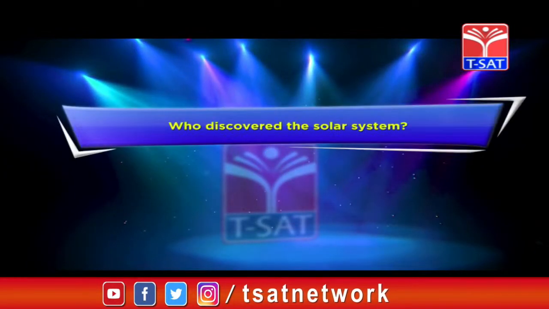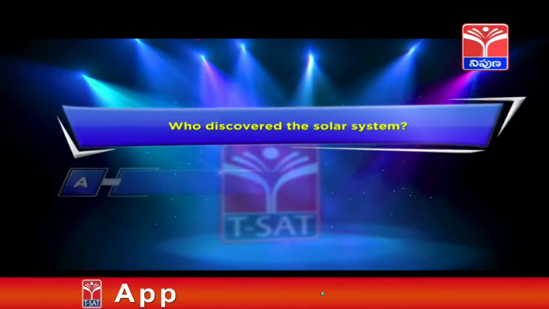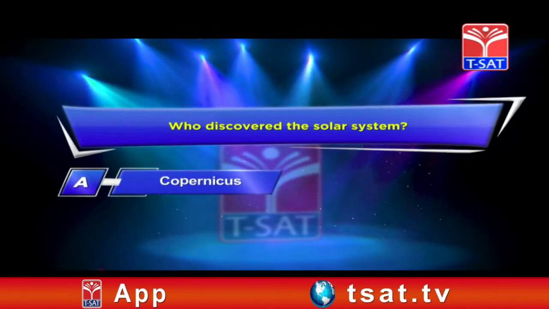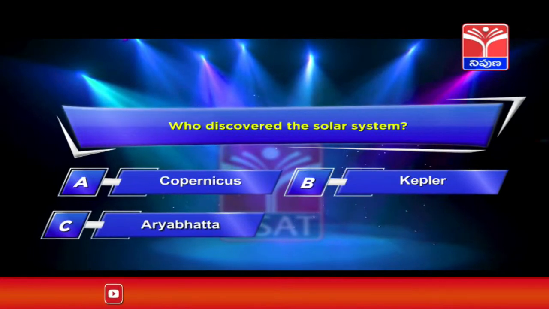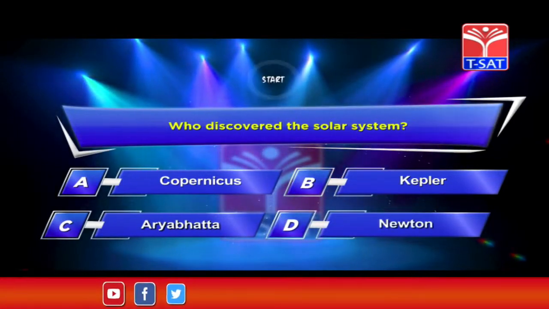Next question. Who discovered the solar system? Option A, Copernicus. Option B, Kepler. Option C, Aryabhatta. Option D, Newton. Your time starts now.